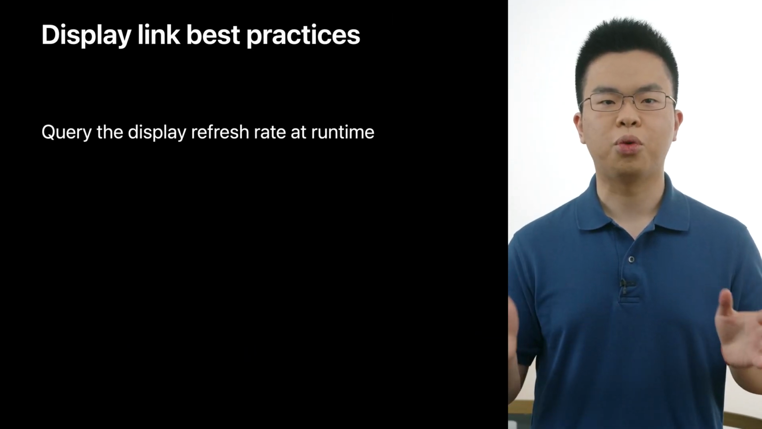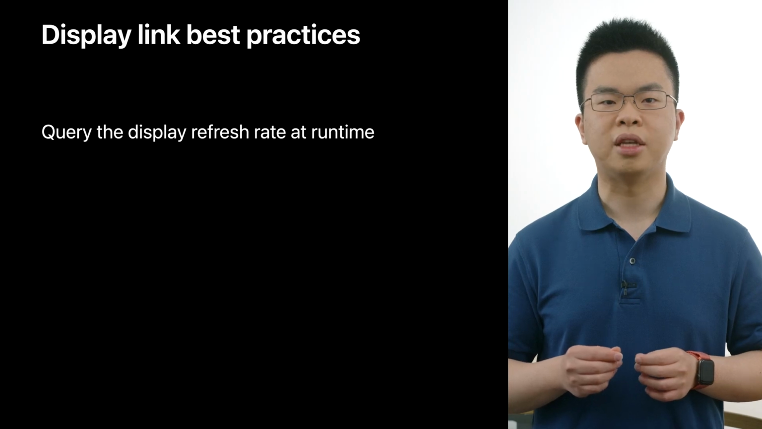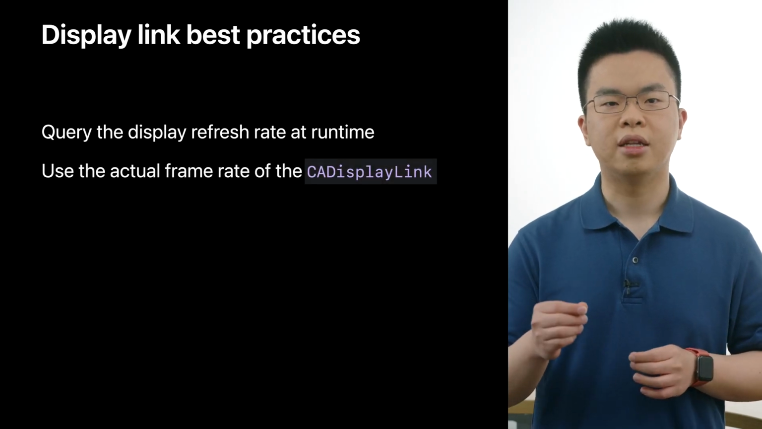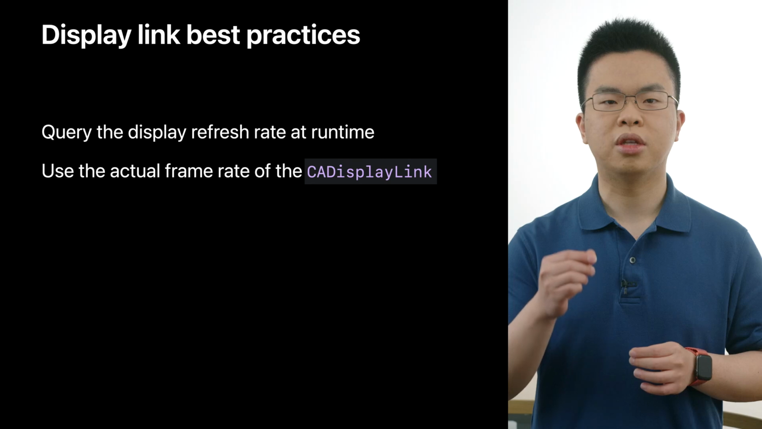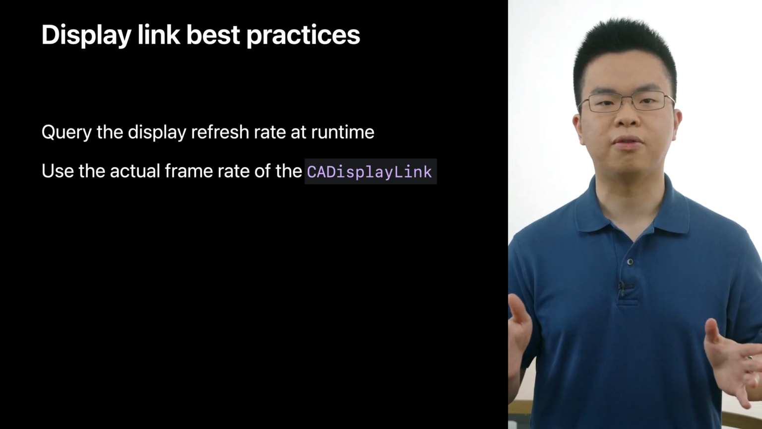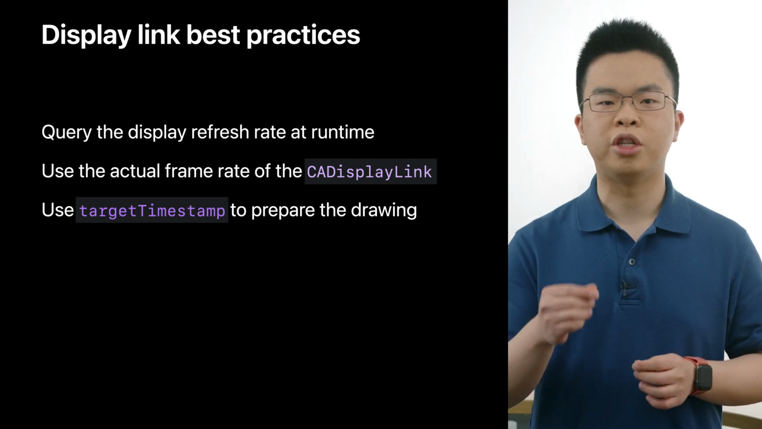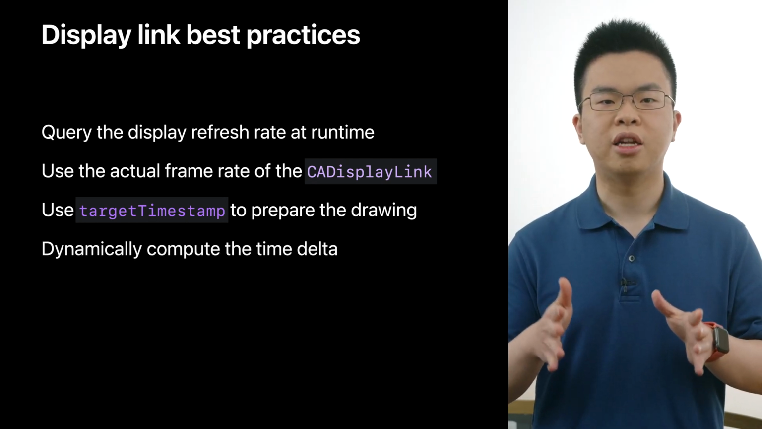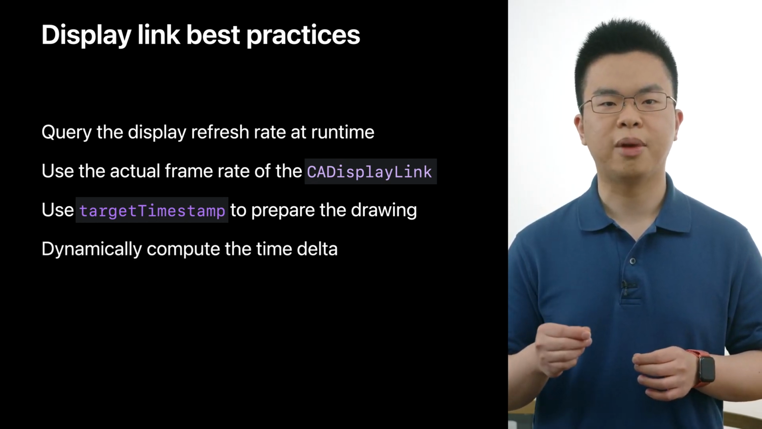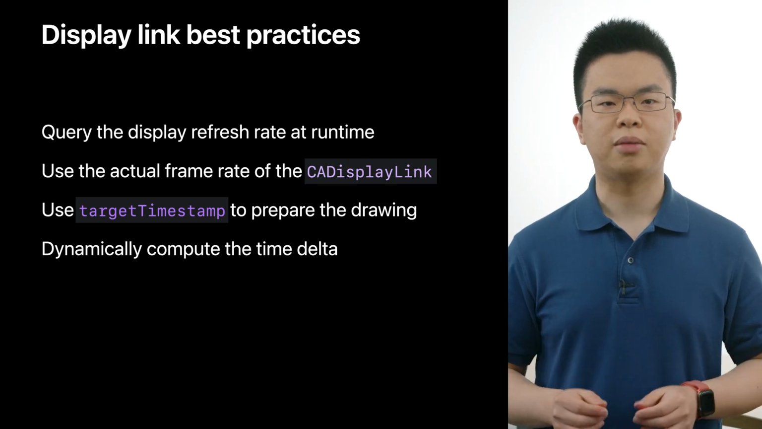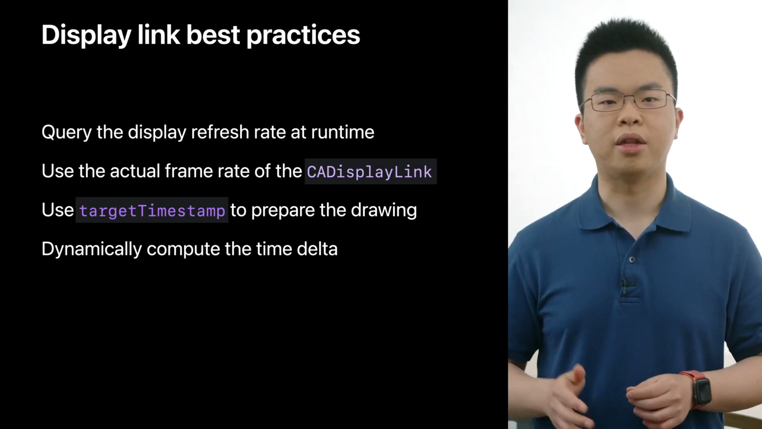We won't go into how to write a custom animation or custom render loop, but we will provide you with 4 best practices to help your custom drawing stay in sync with display timings and avoid some of the common pitfalls. First, it is important to query the display refresh rate at runtime instead of hardcoding it. Second, it is usually the case that you should use the frame rate of the CADisplayLink itself. Next, using target timestamp to prepare the drawing will help reduce hitches. Finally, it is always a good idea to prepare for the unexpected by dynamically computing the time delta.